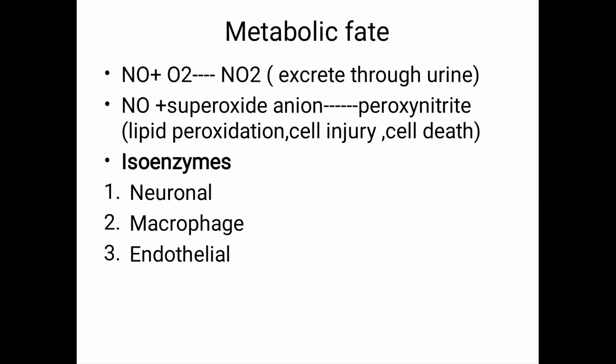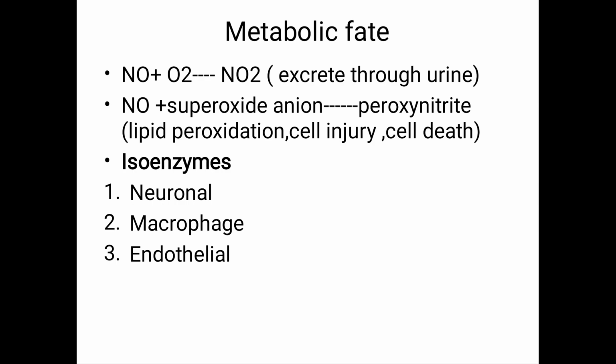Coming to the metabolic fate, nitric oxide can combine with oxygen and also with superoxide anion. Combining with oxygen forms NO2, which can be normally excreted in the urine. And nitric oxide combining with the superoxide anion results in peroxynitrite formation, which is responsible for lipid peroxidation, rancidity, cell injury, cell death. We have already discussed lipid peroxidation in lipid chemistry, and you can refer to those videos.